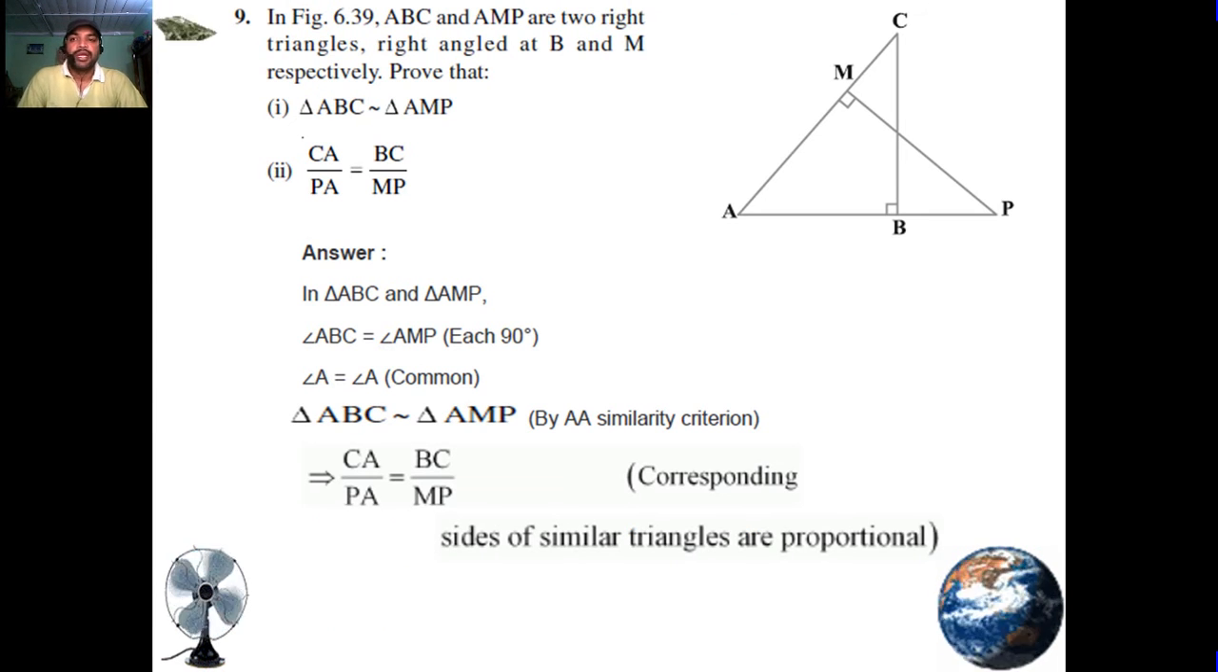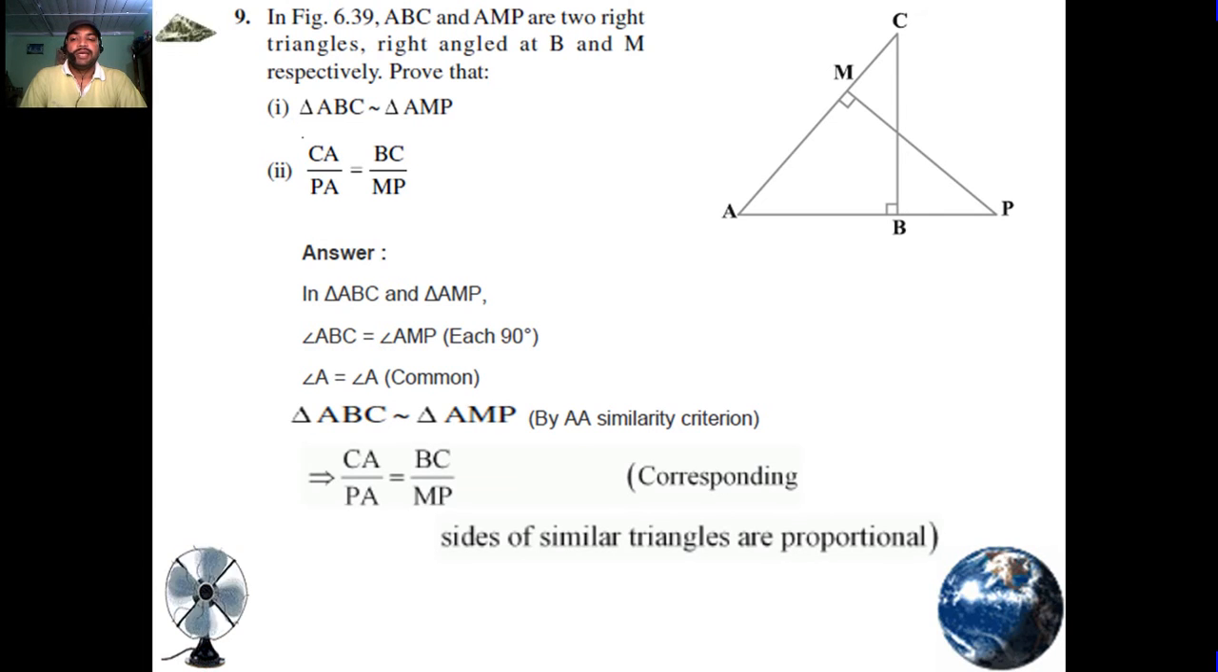Question number 9. In figure 6.39, triangles ABC and AMP are right-angled at B and M respectively. Prove that first, triangle ABC is similar to triangle AMP. Second, CA upon PA is equal to BC upon MP.